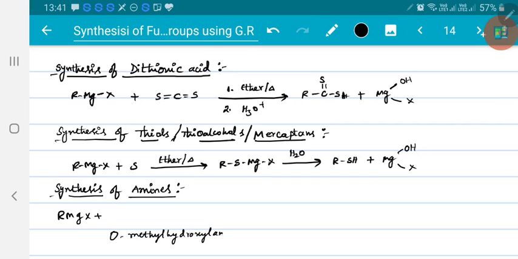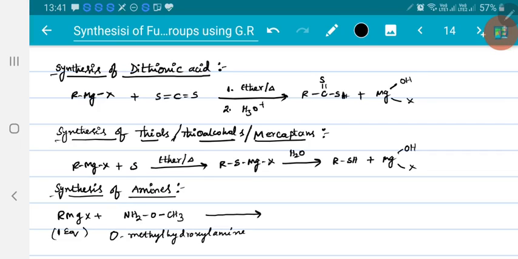Hydroxylamine means NH2OH, so instead of H, you take methyl. When Grignard reagents are allowed to react with O-methyl hydroxylamine, taking only one equivalent, the first equivalent will react, forming first